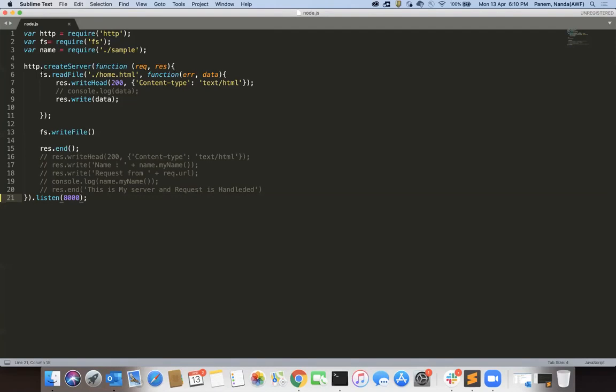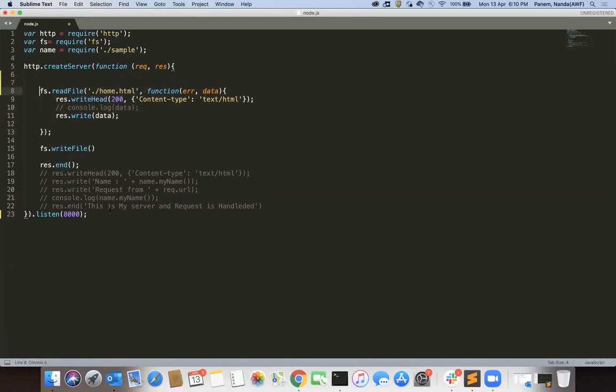I created a server on port 8000, and then whenever any request comes, I'm trying to read a file called home.html.